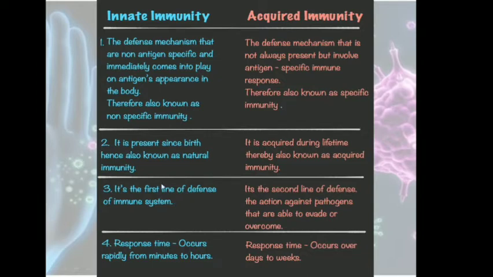But even after this, if the microbes enter the body, then this is the second line of defense, and it is more specific. Then the response in case of innate immunity occurs rapidly, from minutes to hours, while here the response is a little slower, days to weeks it requires for the response to take place.